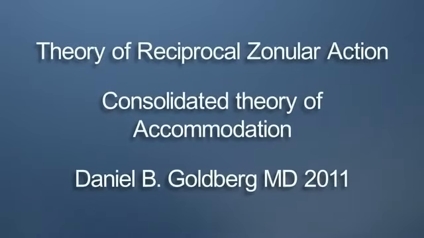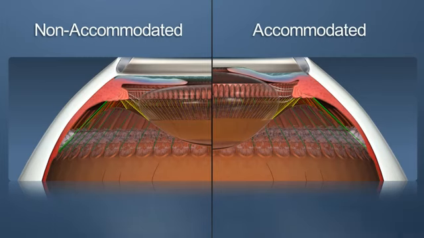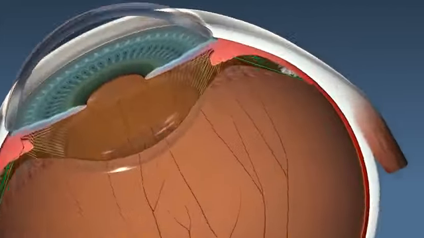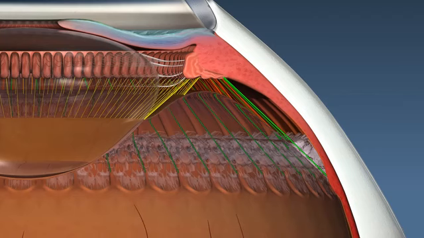Theory of Reciprocal Zonular Action. Dr. Daniel Goldberg now proposes his theory of reciprocal zonular action and formulates a new consolidated theory of accommodation as follows. The engine of accommodation is the contraction of the ciliary body mediated by the distribution of forces via all elements of the zonular apparatus.